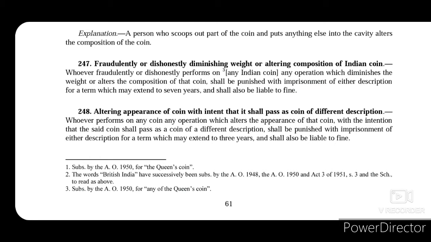It's just an example to make you understand that he tried to alter the appearance of that coin so that such coin can be passed as a coin of a different description. In that case, this person will be punished with imprisonment for a term which may extend to 3 years and shall also be liable to fine.